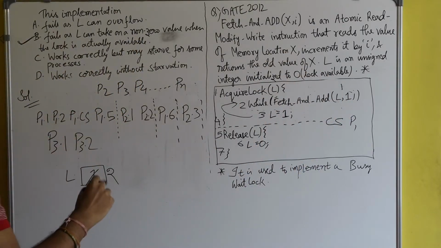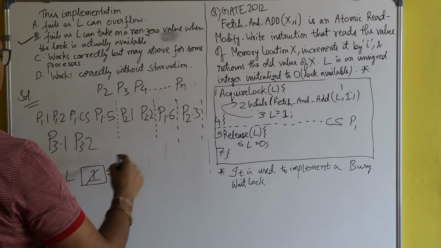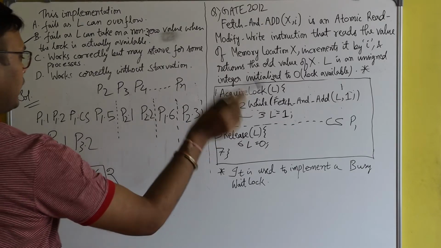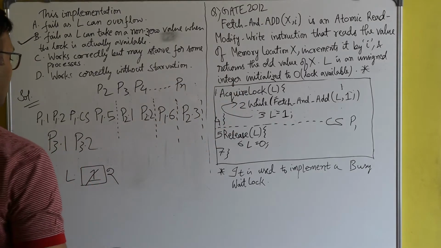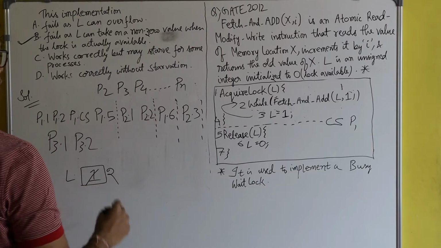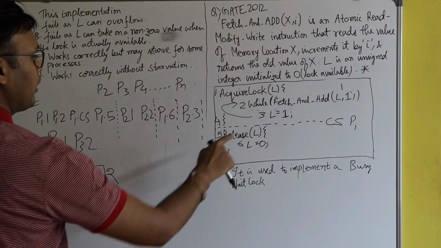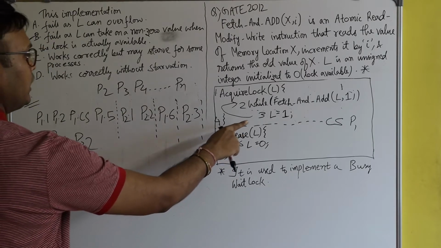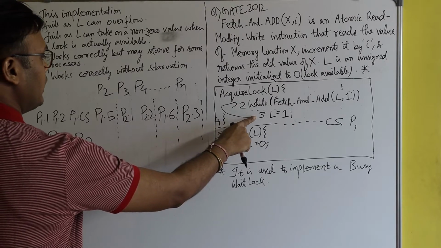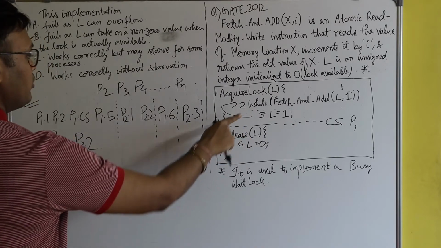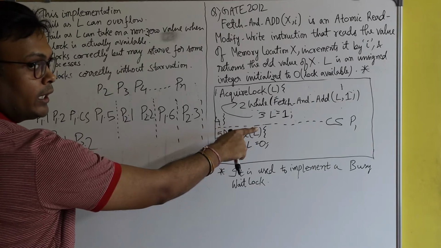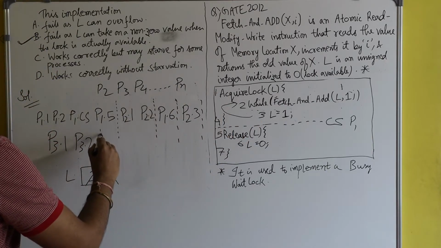Process P3 will also enter inside the while loop. But before process P3 could execute line number 3, again the preemption happened at this point.